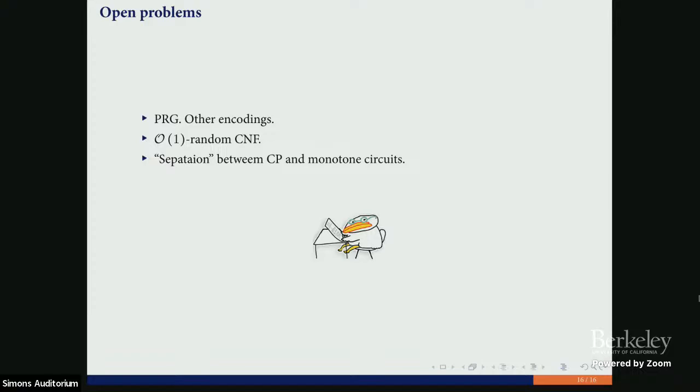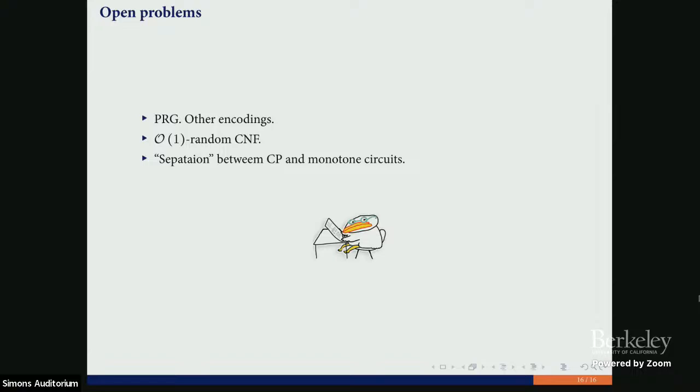The next questions are more or less famous. Constant density random CNF formulas: this technique also does not give us anything. And the last open problem is separation between cutting planes and monotone circuits. Any technique that does not give us any lower bound for the associated function. From this technique, we can still consider these DEC-like protocols and create some general reduction.